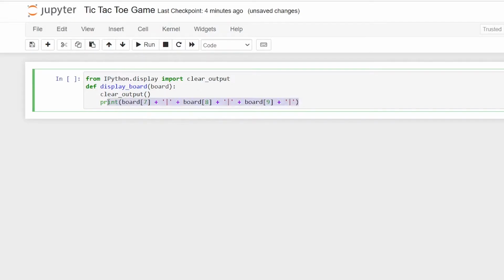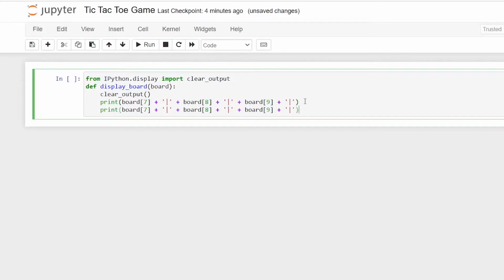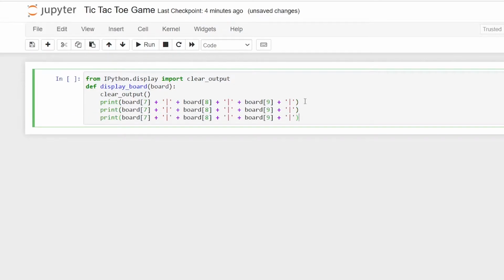So we'll just copy this line, only this line, and let's print it out 3 times, and we'll just change this to 4, 5, 6, and let this be 1, 2, and 3.